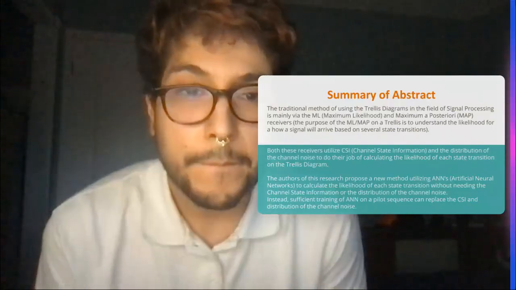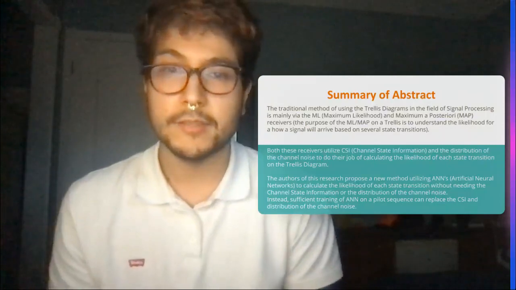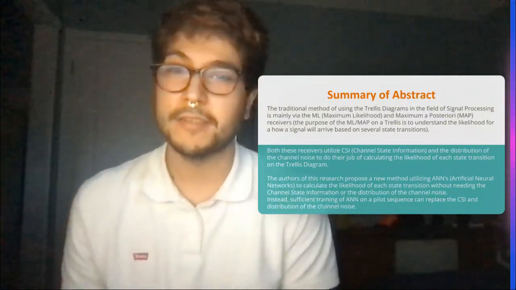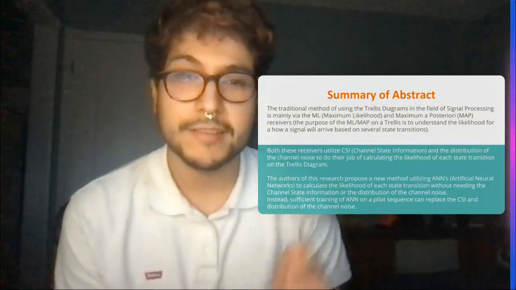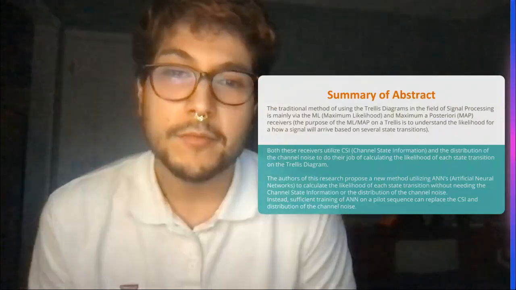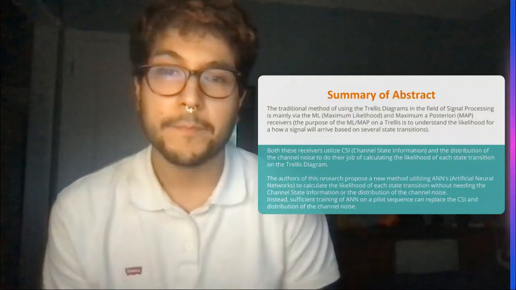It is based on several state transitions. Both of these receivers utilize the CSI information, which is the channel state information, not CSI like you're a spy, but CSI is channel state information, and the distribution of the channel noise to do this job of calculating the likelihood of each state transition on the trellis diagram.